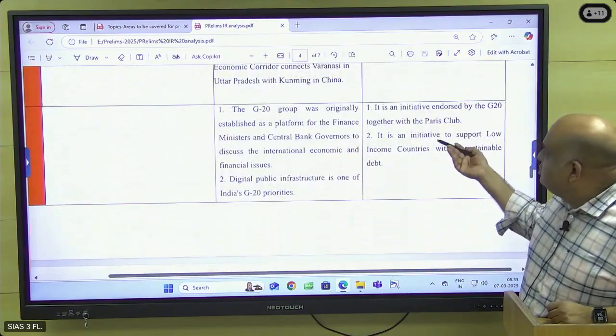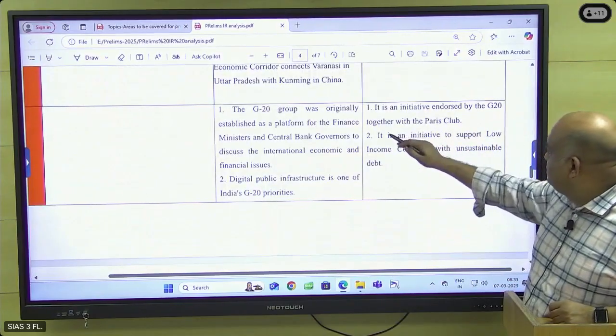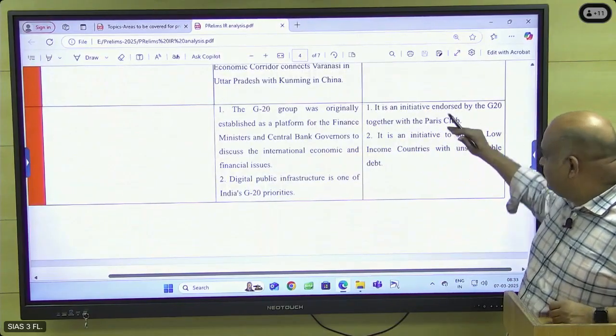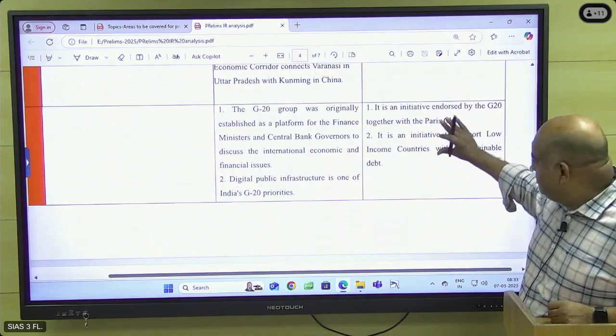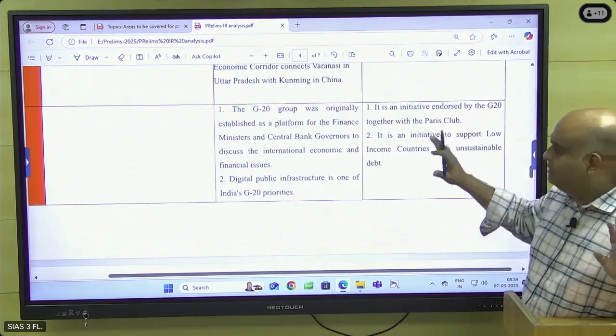And then this is also a G20 based group, okay? It is an initiative endorsed by G20 together with the Paris Club. They asked some question, okay? Partially only this question is there. So the question is regarding G20.